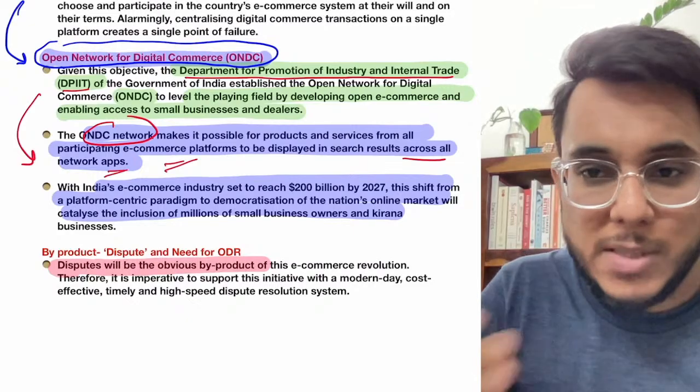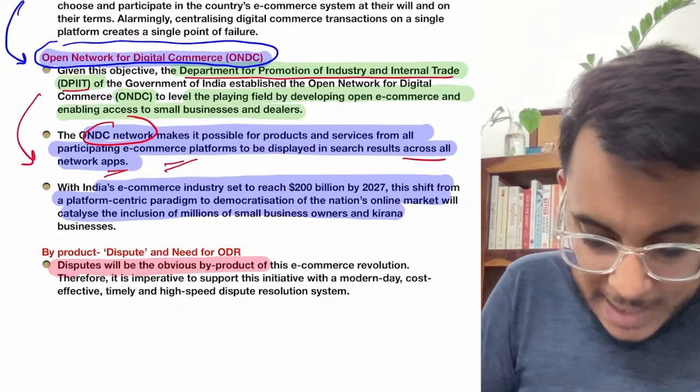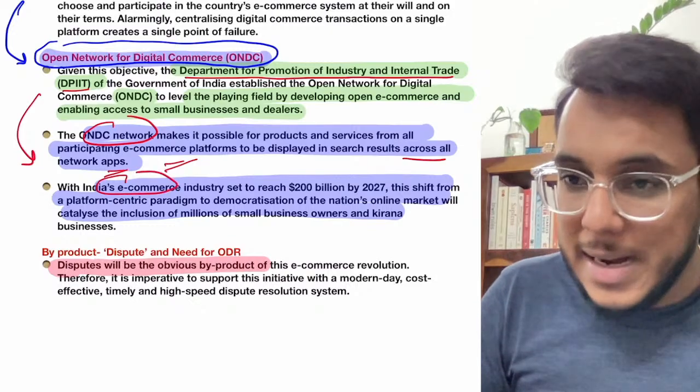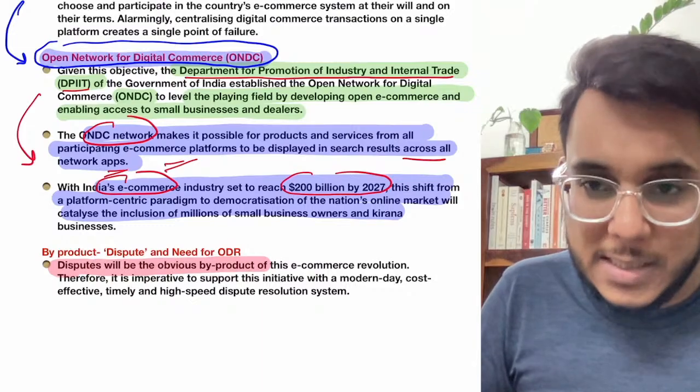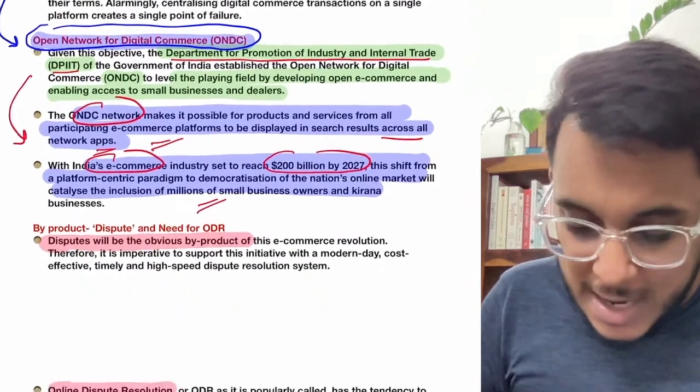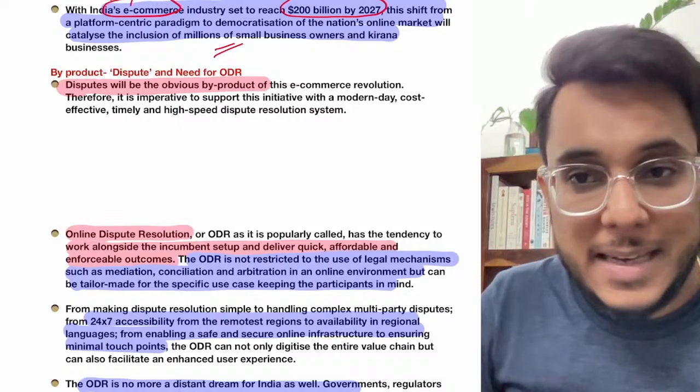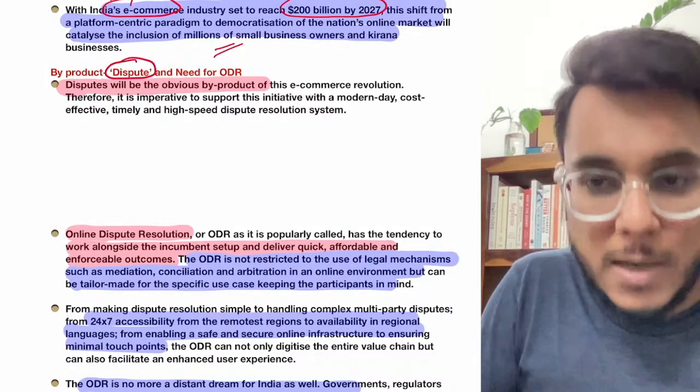Fine, all the network apps, you can access that particular thing. It will enhance India's e-commerce industry. India's e-commerce industry will reach $200 billion by 2027. This is something that will happen. But guys, when our e-commerce industry increases in size, there will also be disputes coming.